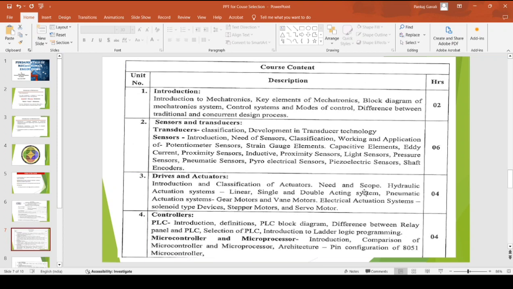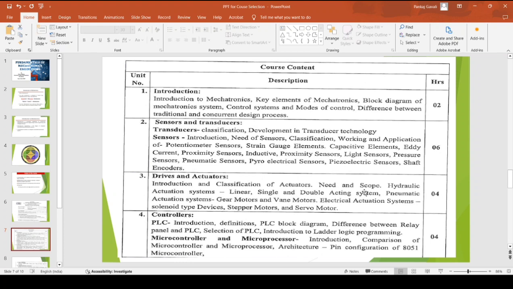So we have the hydraulic actuation system, maybe the linear, the single and double acting actuator system, the pneumatic actuator system in this case. And also we classify the drivers, maybe the electrical actuating system, or the stepper motors and servo motors used right from small miniature objects towards large systems used in manufacturing engineering, or large objects used in various industries.